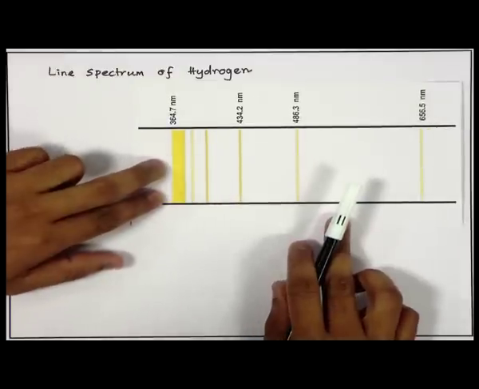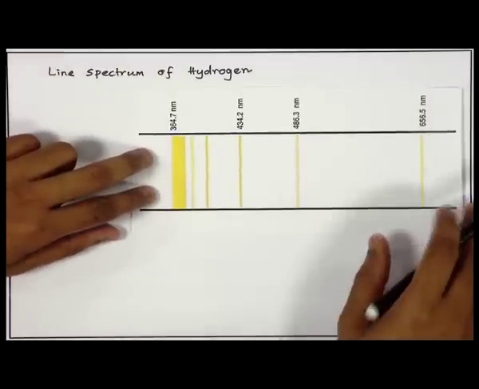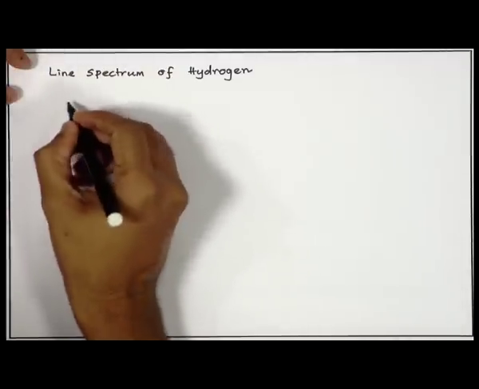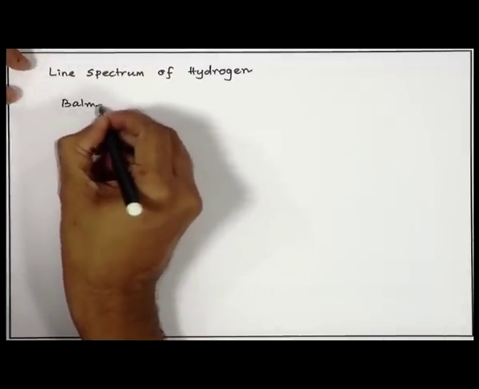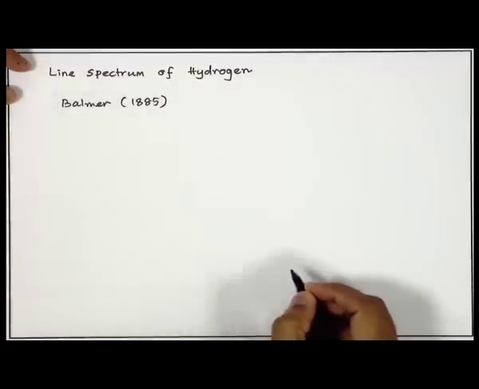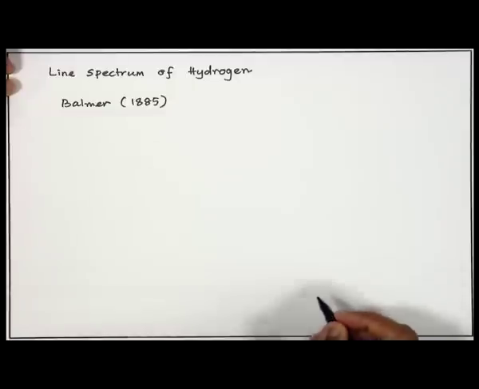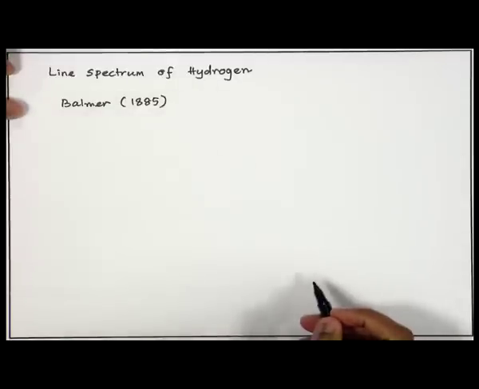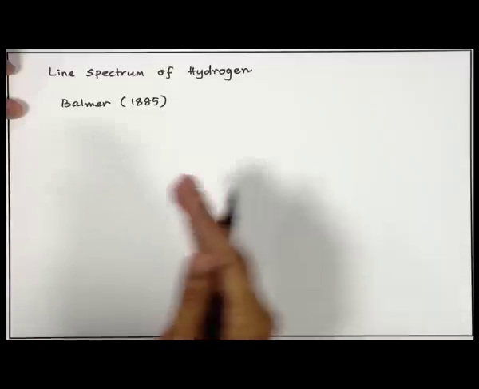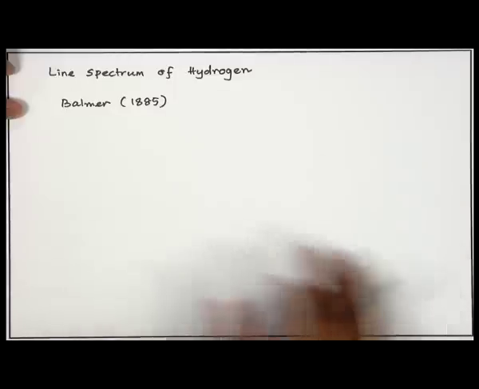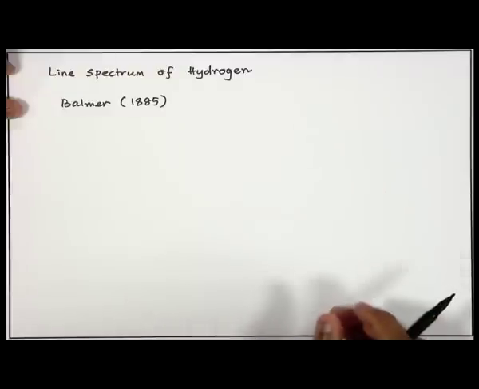Now, this was very puzzling, but a Swiss mathematician, Johann Balmer, in the year 1885, who was not a professional spectroscopist, tried to understand these lines appearing at different wave numbers. He said, let me see if I can fit these numbers to an analytical formula which can explain all these bands.